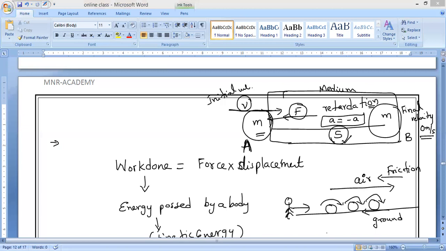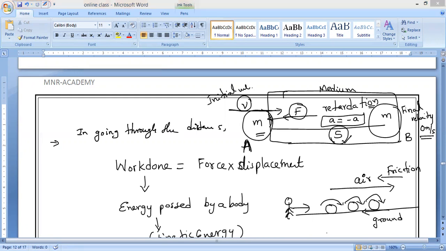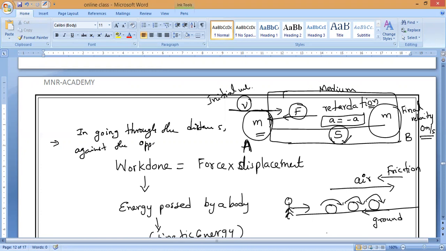In going through the distance S against the opposing force F, the total work done is, comma, you can keep. After that, you can proceed from here.